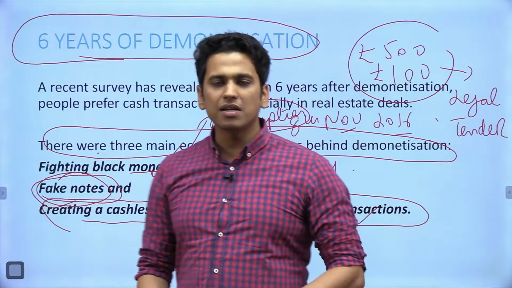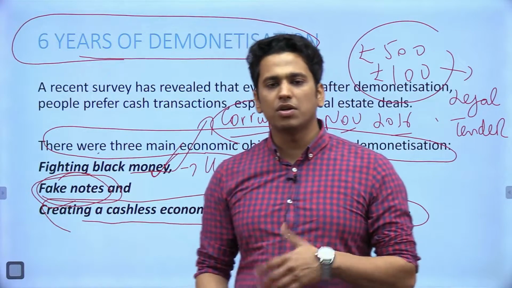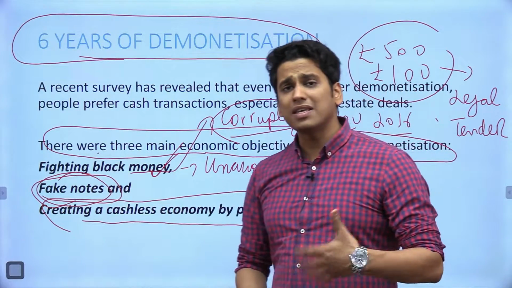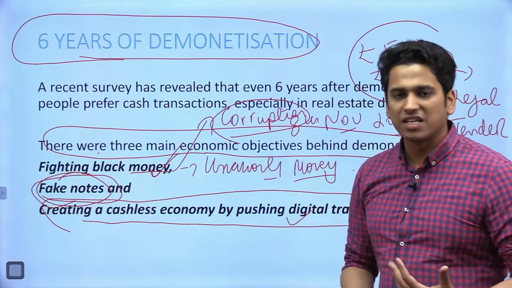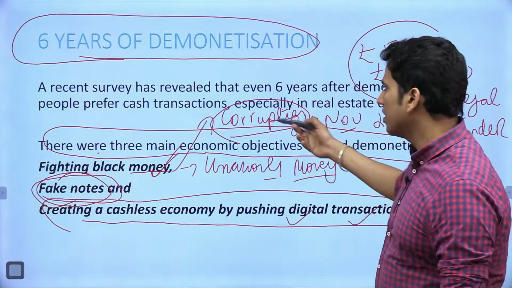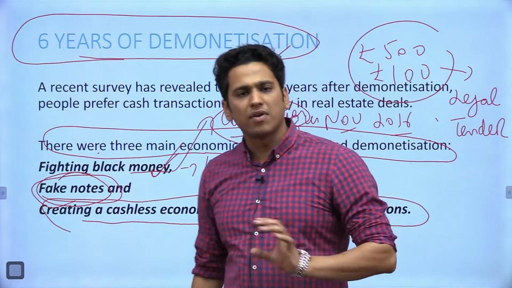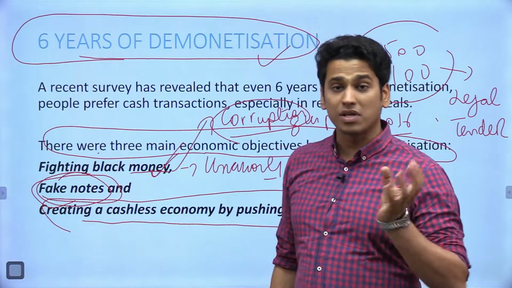One of the major reasons we could say that was perhaps seen was that they wanted to take steps towards going cashless and promoting digital transactions. So these were the thoughts and the rationale behind which on 8th November demonetization was done. For basically rupees notes of 500 and 1000, and we got a new currency note as well.